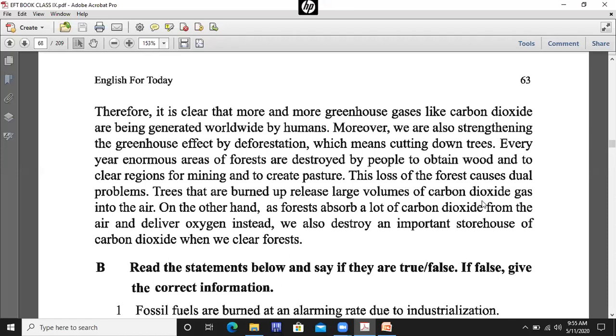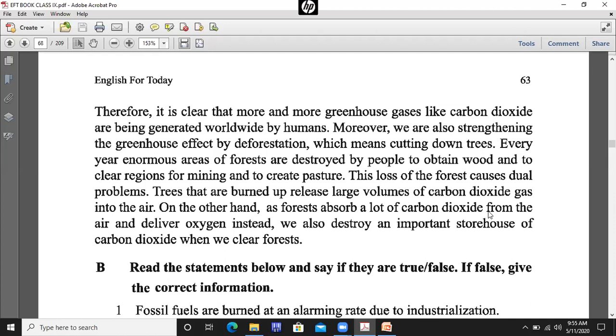This loss of the forest causes dual problems. And what are the problems? The first one is that trees that are burning release large volumes of carbon dioxide gas into the air. On the other hand, as forests absorb a lot of carbon dioxide from the air and deliver oxygen instead, we also destroy an important storehouse of carbon dioxide when we clear forests.